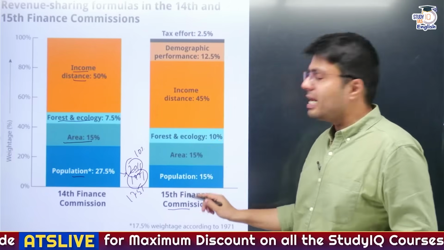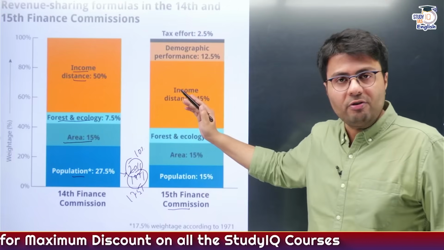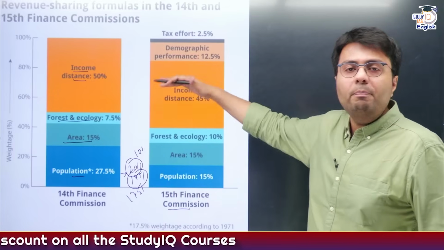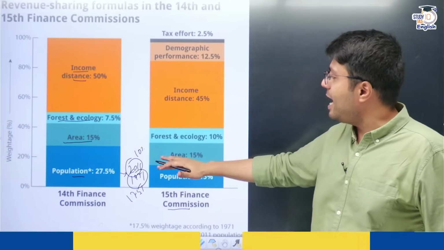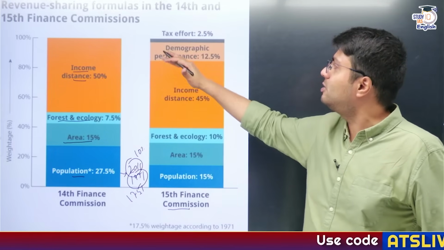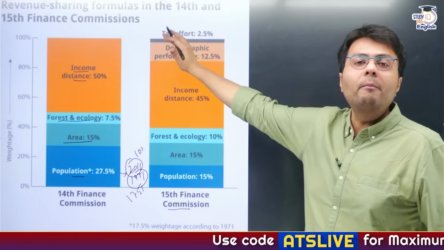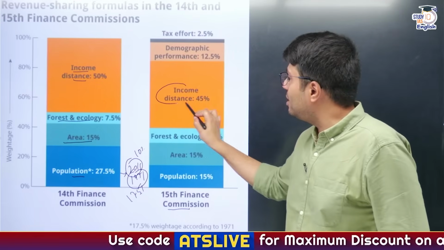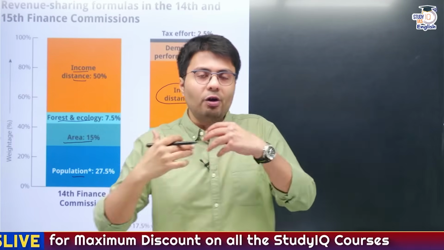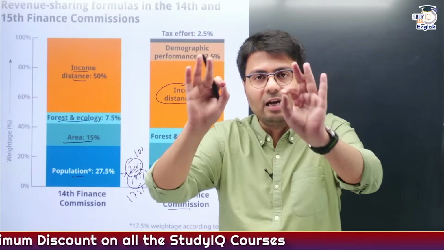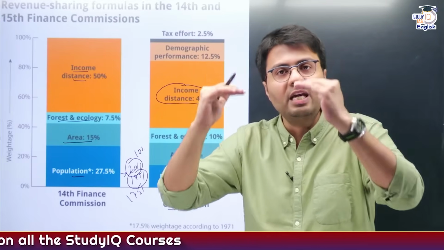Whereas the 15th Finance Commission recommended that you can share the proceeds of taxes based on these 6 criteria: population, area, forest and ecology, income distance, demographic performance, and tax effort. Now, the question might arise, what is income distance? To calculate income distance, what the Finance Commission does is it calculates the per capita income of each and every state.